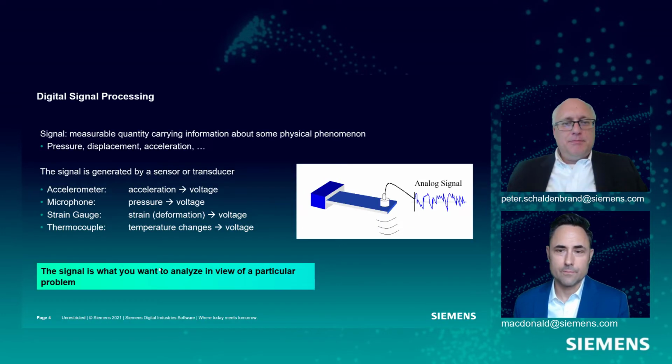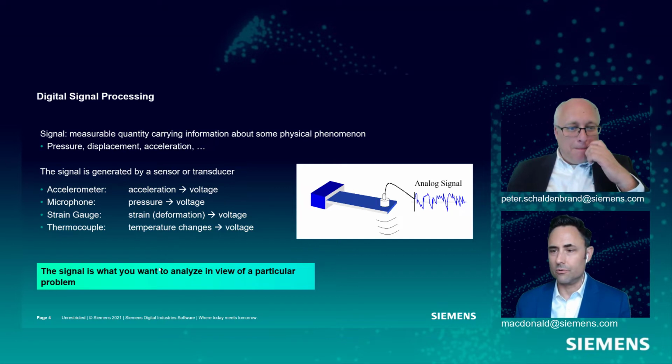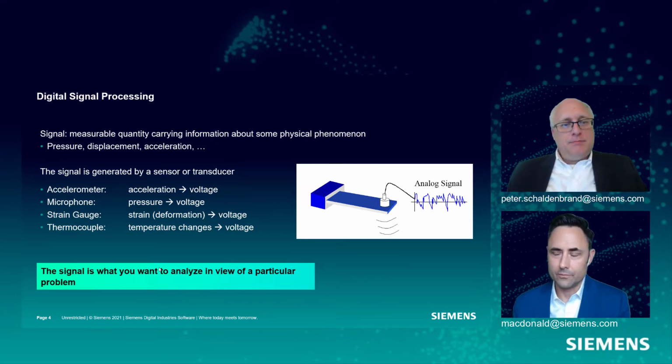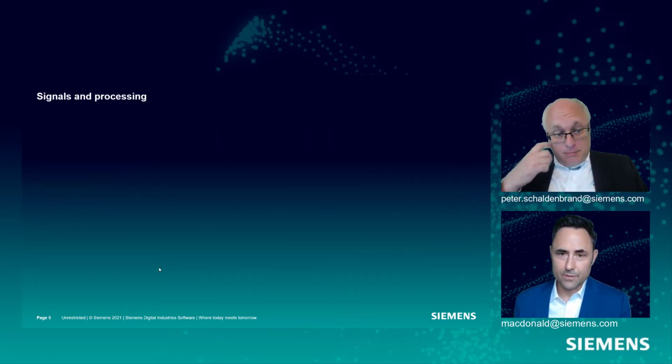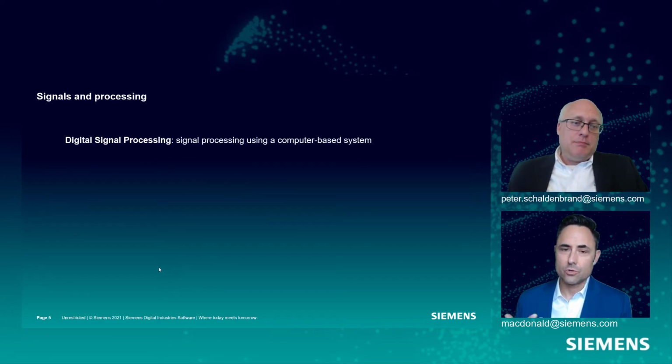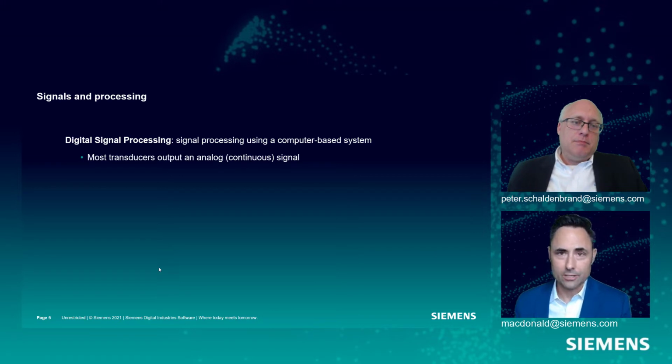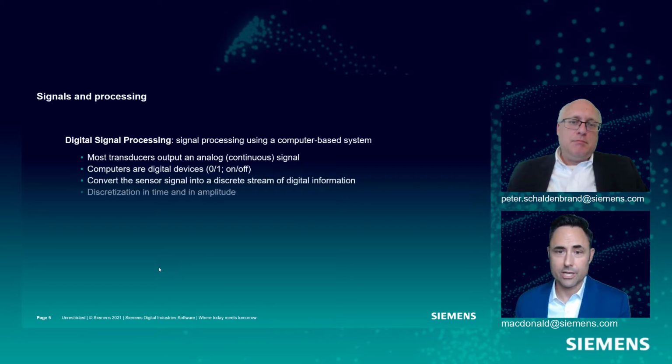Great. So fundamentals. As Pete mentioned, ultimately we're acquiring the signal and we want to analyze that signal to help solve a problem, right? And we're using computers to do that. And so that brings with it some challenges. We're doing digital signal processing, and we have to remember that computers are not analog devices, they're digital, so they're switching things on and off, hopefully very intelligently, but ultimately we're going to end up discretizing in time, like we looked at before, as well as amplitude, and this results in a big loss of information, right?